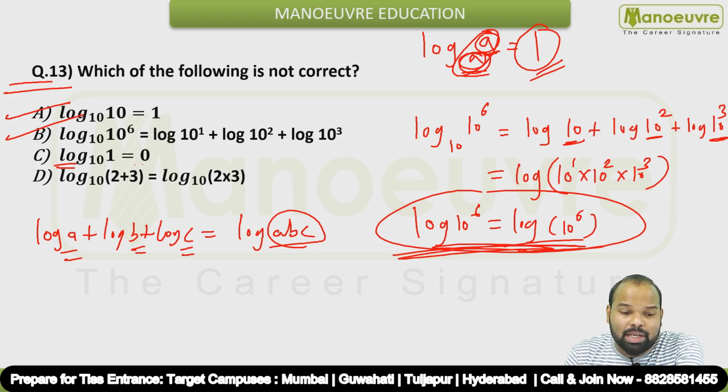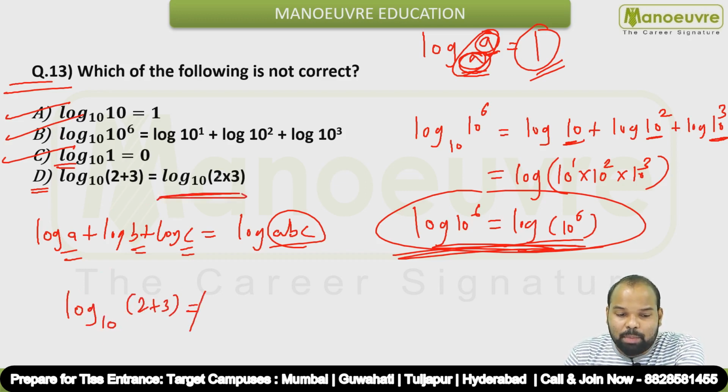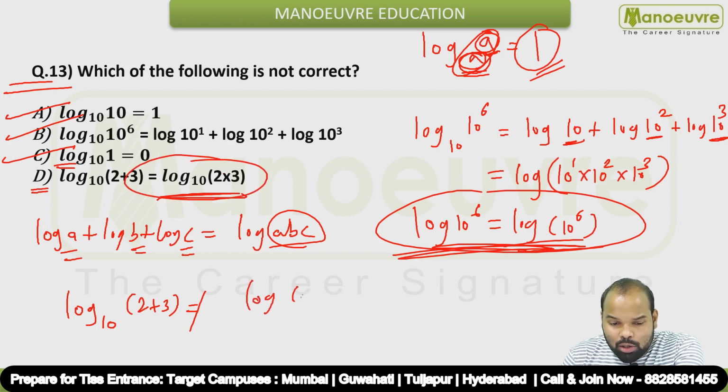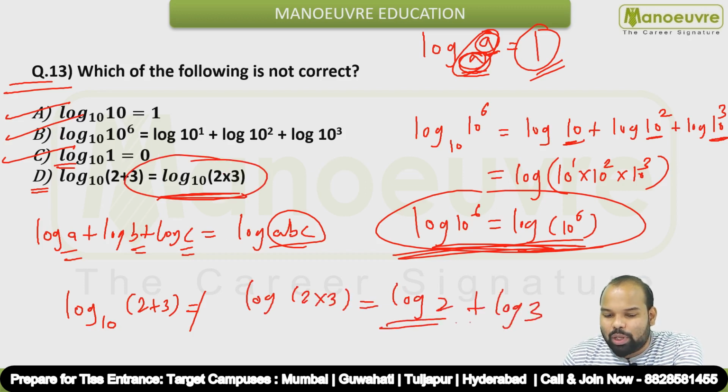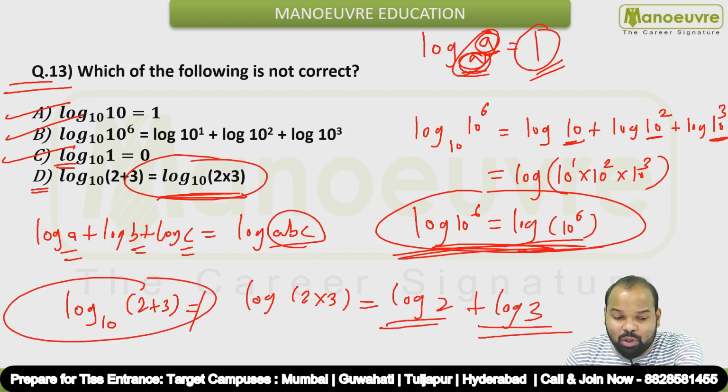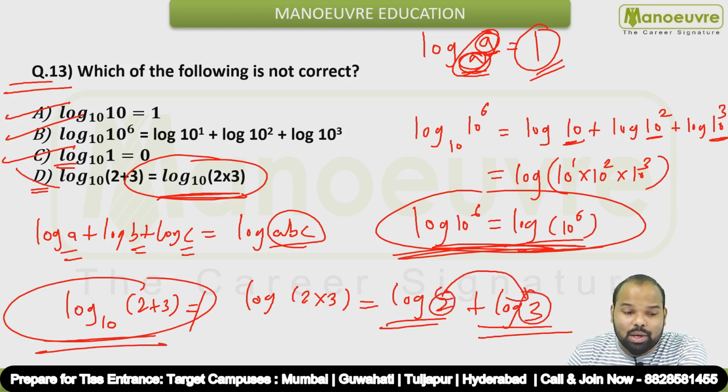And log 1 to the base 10 is always 0, guys. This is a rule. So this is always 0. And only this one is left, and this is not right, guys, because log 2 plus 3 to the base 10 is not equal to this part. Why? Because log 2 into 3 is nothing but log 2 plus log 3. But here they haven't given you log 2 plus log 3. Instead they have directly added 2 and 3. So this is wrong. Okay, so which of the following is not correct? Option D is not correct. So you have to select option D, guys.